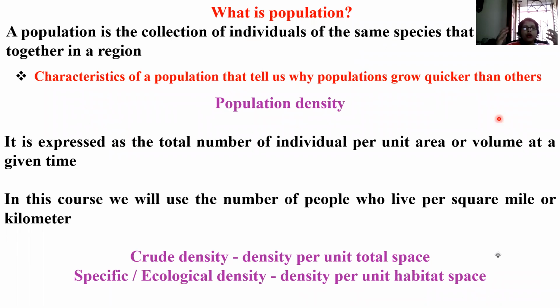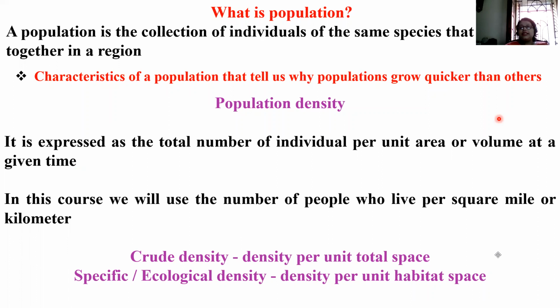A collection of the same species can only be defined as a population that lives together in a region. In a particular region, they should be living together and they should belong to the same species. That is very important.